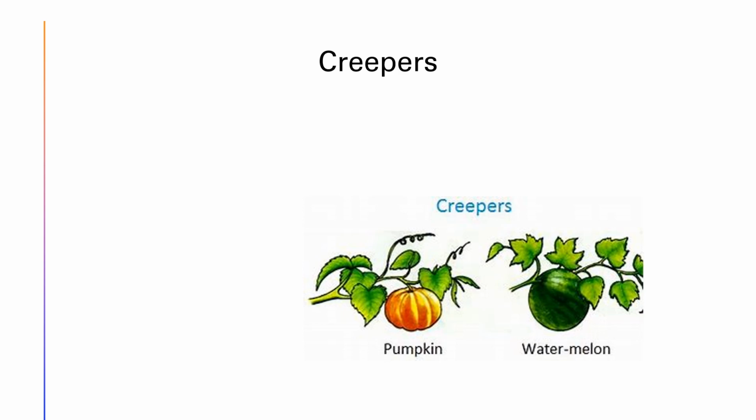Another one is creepers. Creepers grow along the ground. They cannot stand. They grow on the ground only. Even if we give a support to them, they cannot stand. Okay. Examples are pumpkin and watermelon.